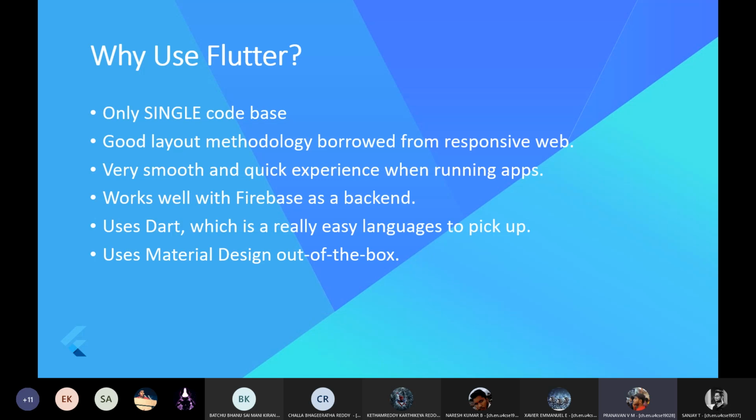It has a single code based system. It has a very good layout methodology borrowed from responsive apps. It is very smooth and has a very quick response or experience while running apps. It works very well with Firebase as a backend for storing and retrieving data. It uses Dart programming language, which is a very easy language to pick up for beginners. It uses material designs which are out of the box. Out of the box in the sense they are so attractive.